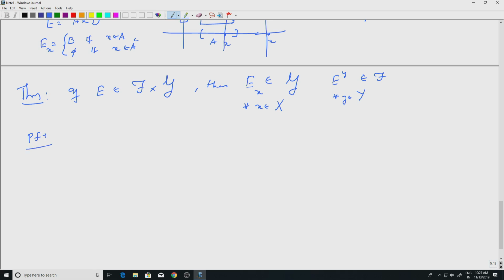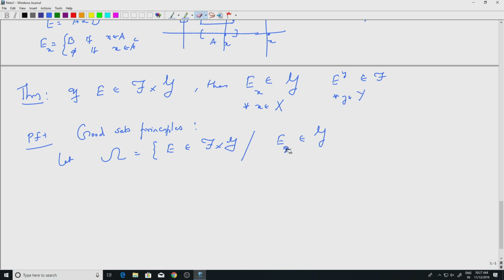Proof uses good sets principles. So let's look at good sets principles. Well, what is good sets principles? Well, we'll collect all the good sets. Okay, so let omega be the collection of all those sets E in script f cross script g such that E sub x belongs to G. Remember, E sub x is a subset of y, right?